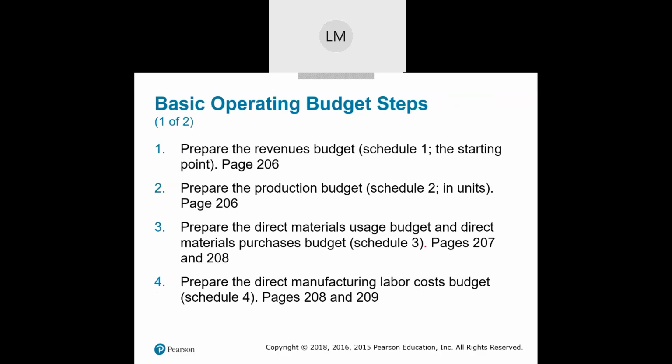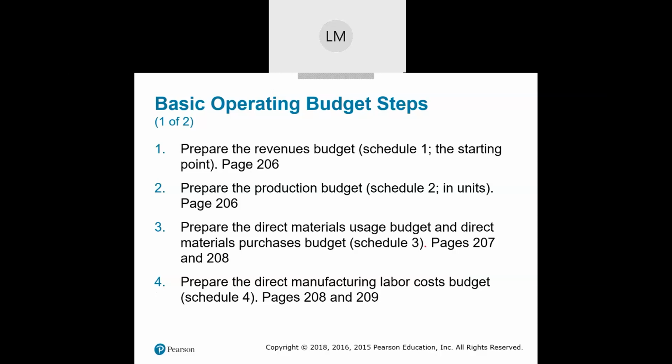So in the basic operating budget, we're going to prepare the revenue budget first. That's the starting point. If we don't prepare the revenues budget, then we don't know how many units we expect to sell, plus what our selling price is. So the revenues budget is just basically taking the number of units we're selling times our budgeted sales price. That will give us our revenues.